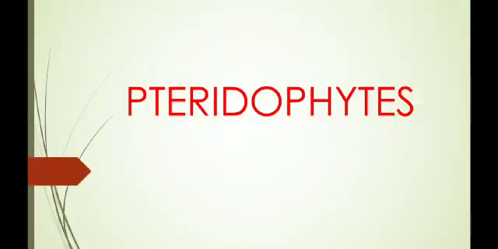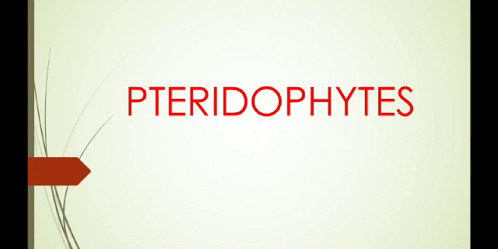Now I am going to explain the next division of the plant kingdom, Pteridophytes, which are considered the first true land plants. They were the first plants to acquire vascular tissue, namely xylem and phloem, hence they are called vascular cryptogams. Pteridophytes were abundant in the Devonian period of the Paleozoic era, that is 400 million years ago. These plants are mostly small herbaceous and grow well in moist, cool and shady places where water is available. Club moss, horsetail, water ferns and tree ferns belong to this group.